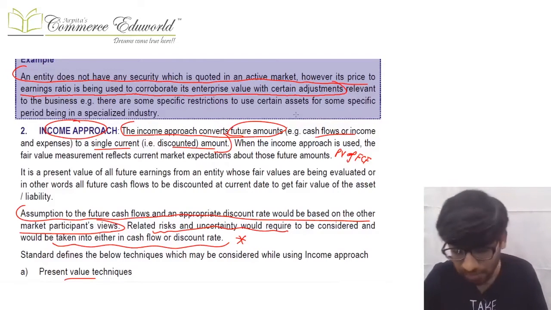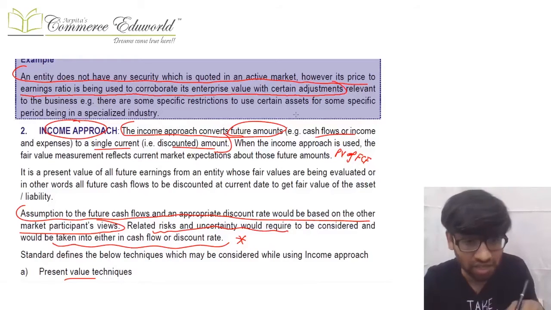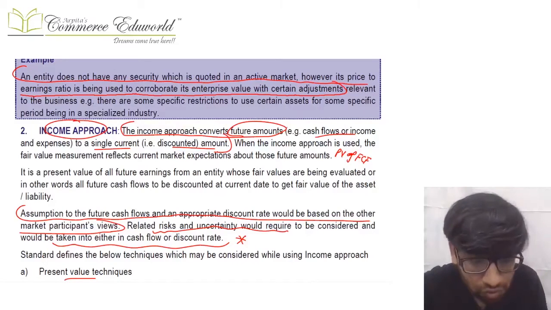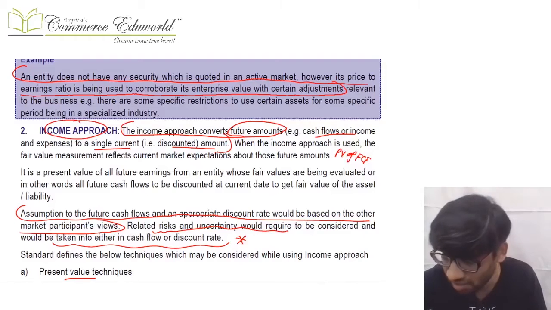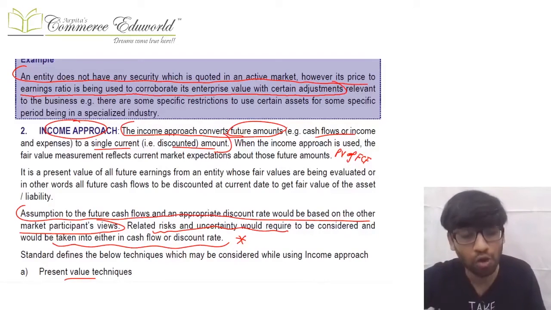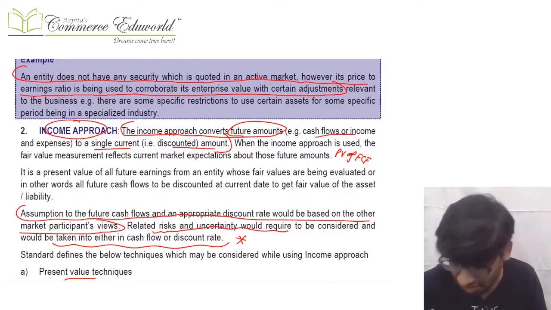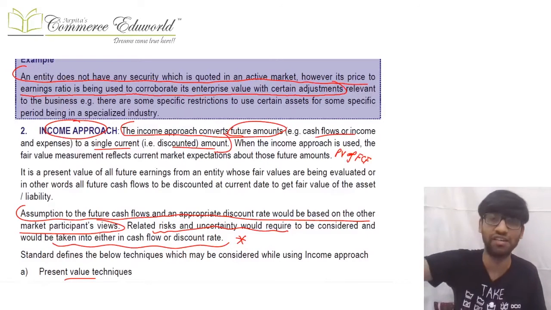While you are using the income approach, you can try to adjust the risk and uncertainties either in the cash flows, or you can adjust the risk and uncertainties in the discount rate, as we had studied in Ind AS 36.